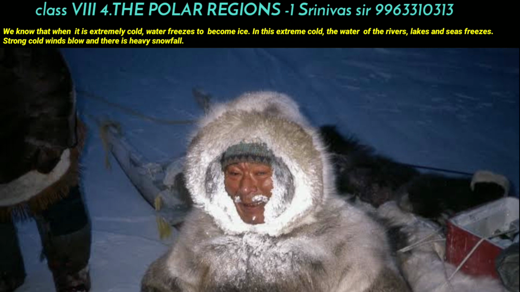During this winter season, very strong cold winds blow and there is heavy snowfall. That is why in this polar region we cannot see the water and land during the winter season, because all the places are covered with ice and snow.